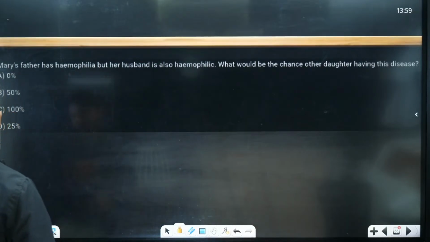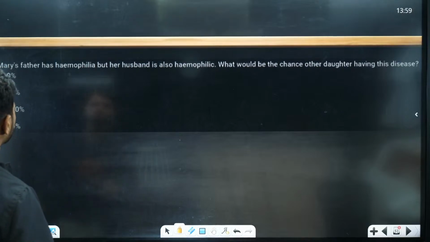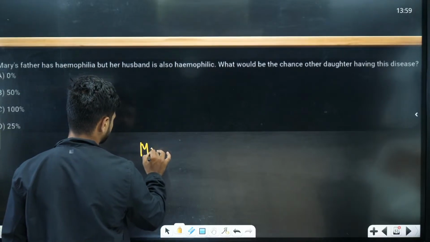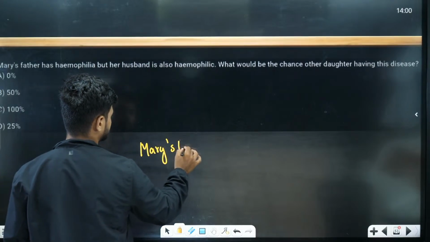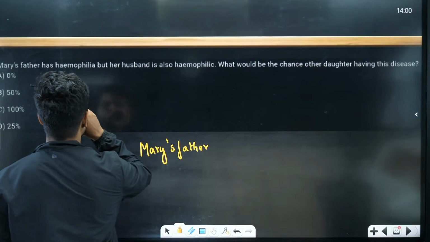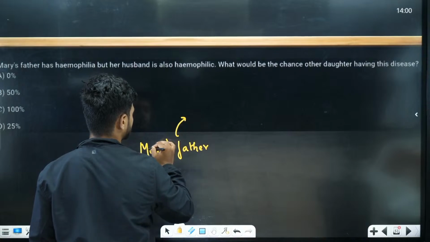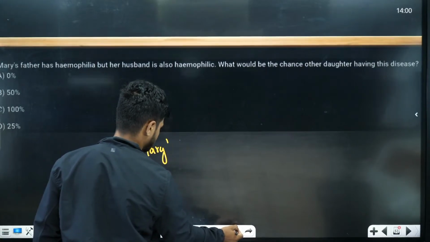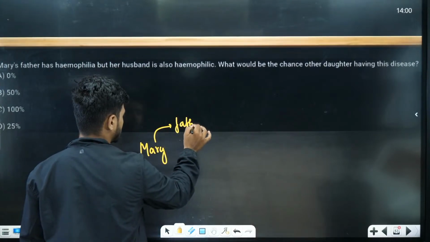Mary's father has hemophilia, okay? Mary is here first, and Mary's father on top is hemophilic.